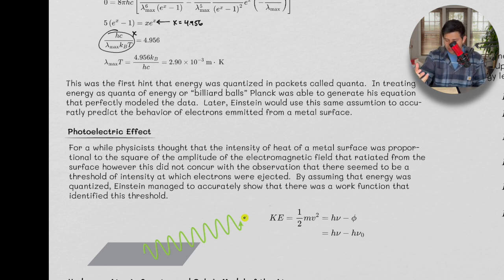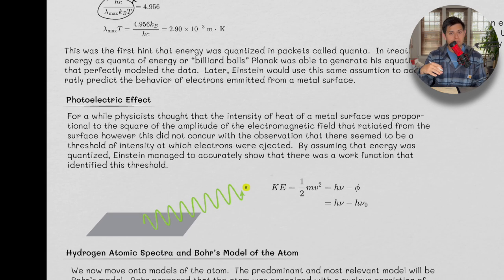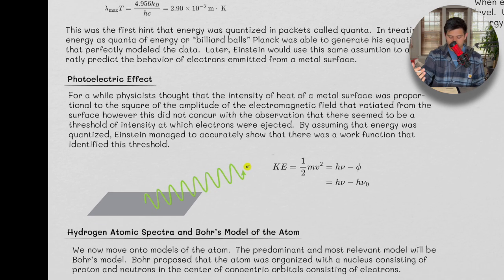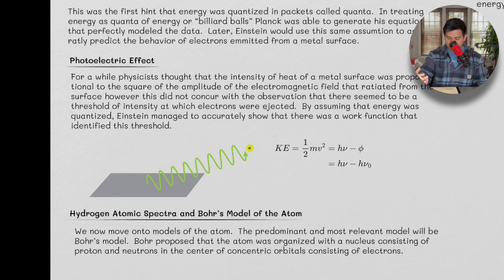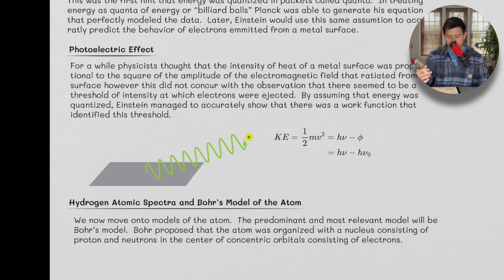Later, Einstein is going to use the same assumption to accurately predict the behavior of electrons emitted from a metal surface, and this is the photoelectron effect, or photoelectric effect. For a while, physicists thought that the intensity of the heat of a metal surface was proportional to the square of the amplitude of the electromagnetic field that radiated from the surface. However, this did not concur with the observation that there seemed to be a threshold of intensity at which the electrons were ejected. By assuming that energy was quantized, Einstein managed to accurately show that there was a work function